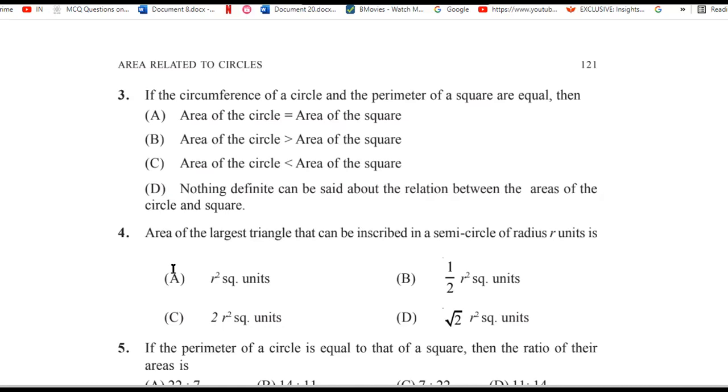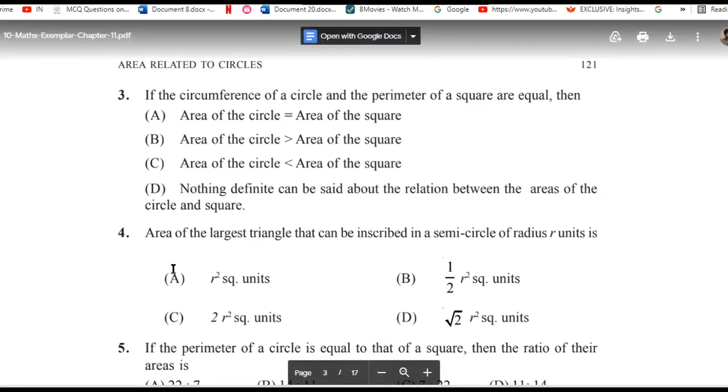If the circumference of a circle is equal to the perimeter of a square, which one do you think would be the correct option? Just answer anything, whichever you think. Option B. Option B means the area of the circle would be greater than the area of the square. Yes, it may be. Sadhna, which option do you think is correct? No idea, sir.